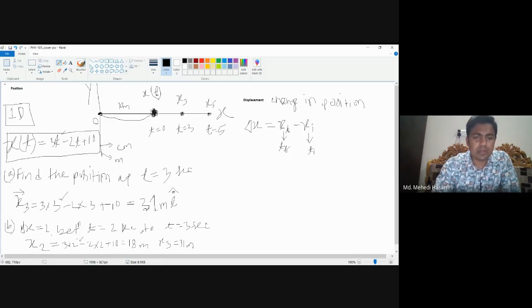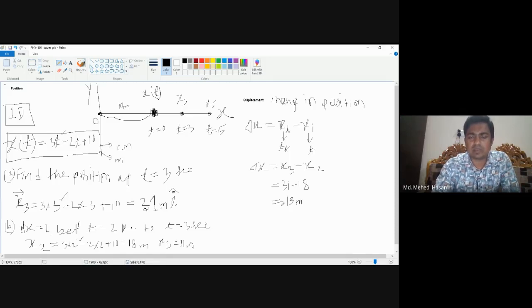You can also use the unit vector i here, but I'm just using the scalar quantity. Then we say del x is equal to x3, the final position, minus the initial position, which is 31 minus 18, this is 13 meter.